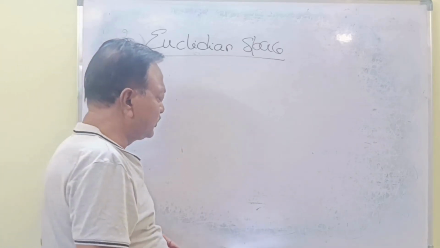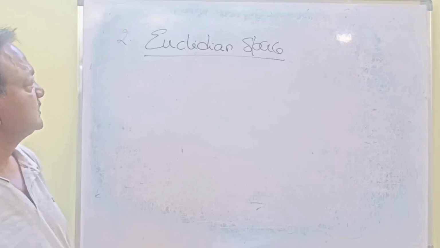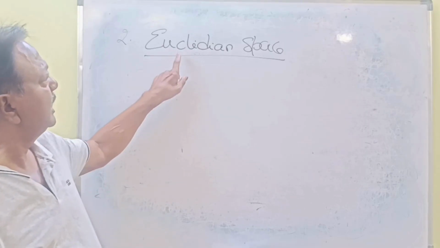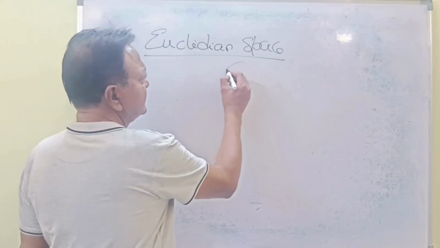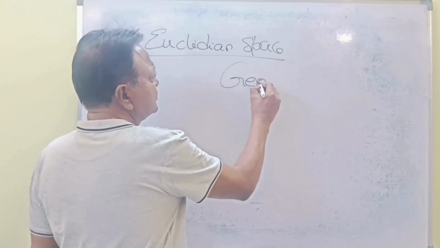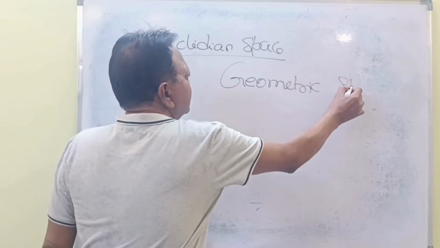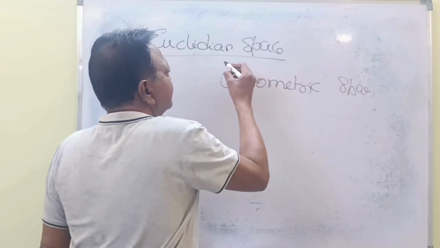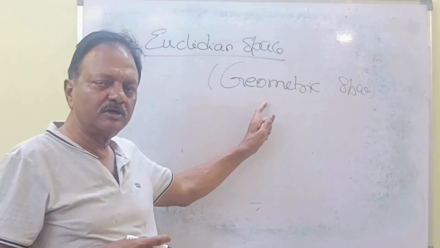How? Euclidean space means that it is related to geometric space. This Euclidean space is based on geometry.